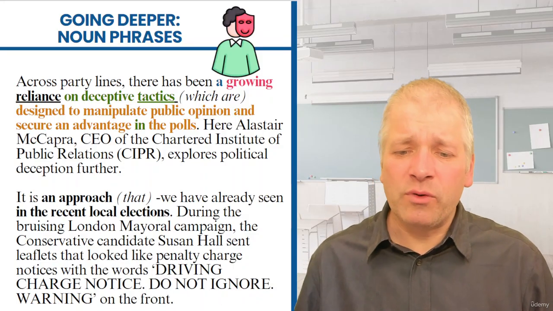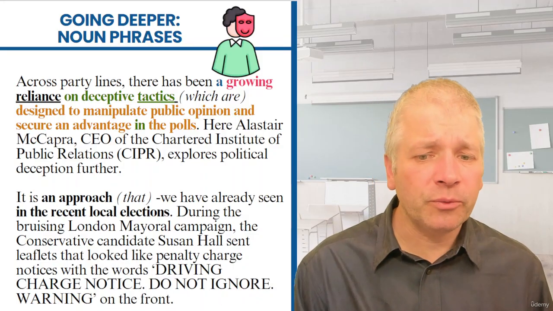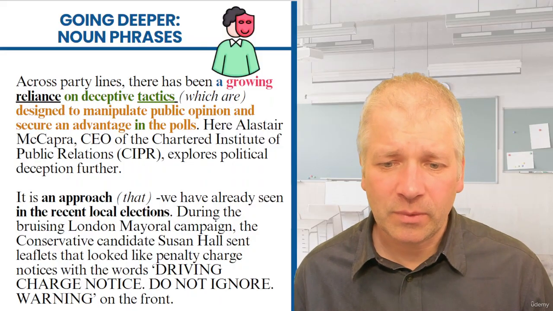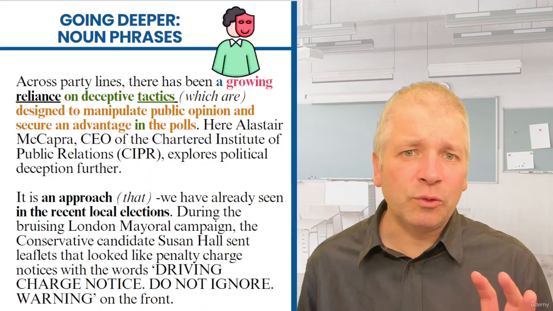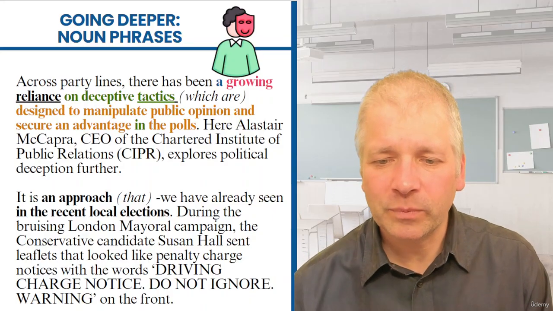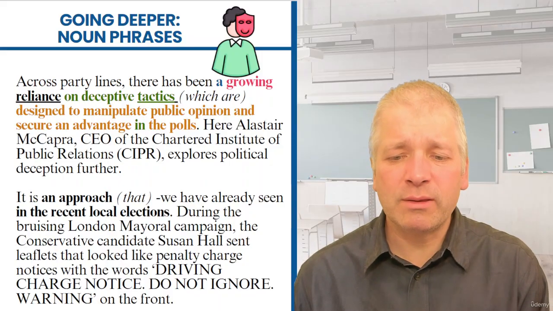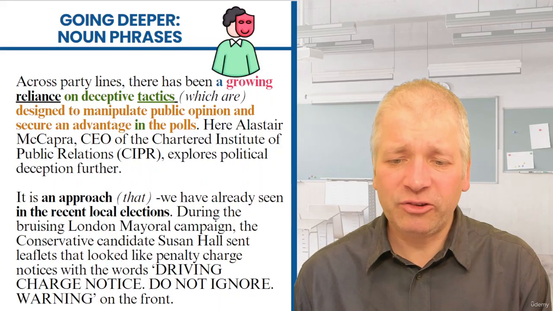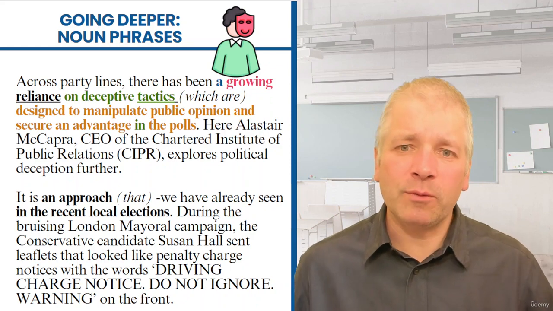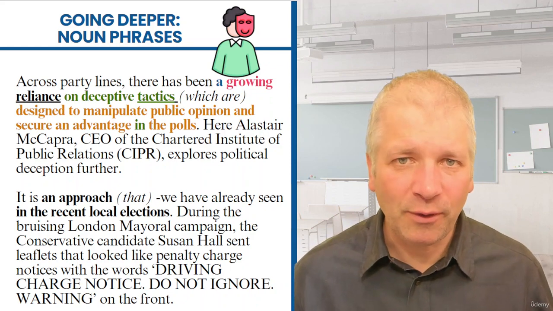And then we have already seen this approach in the recent local elections. So that's where the word approach would fit in to the second clause. It would fit in the object position. It is an approach we have already seen in the recent local elections. We have already seen this approach in the recent local elections would also be absolutely fine.